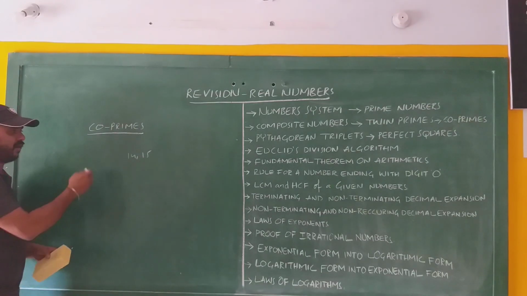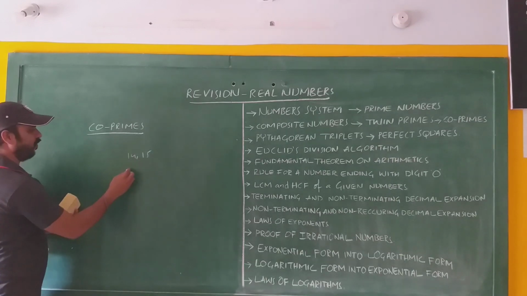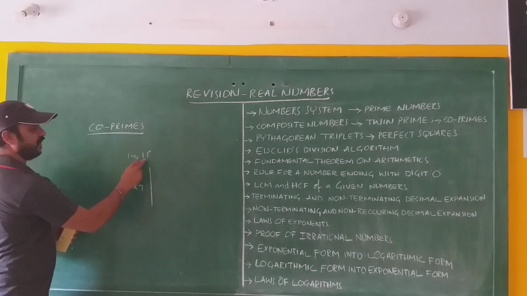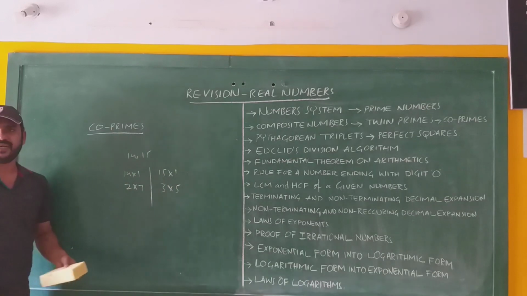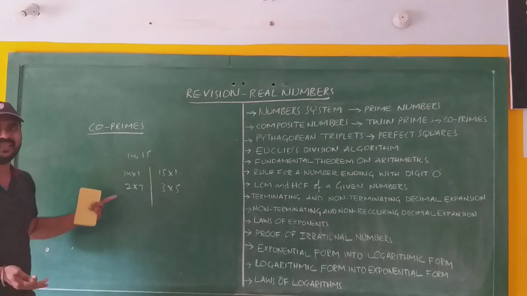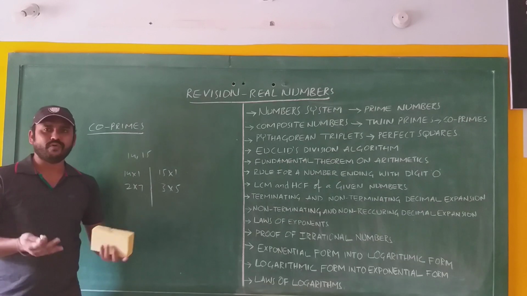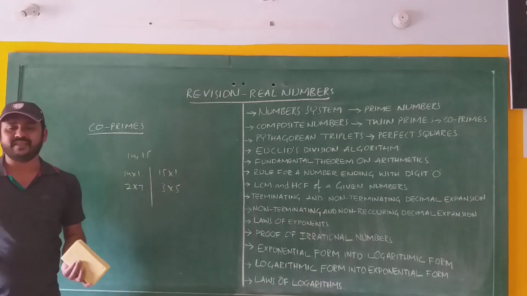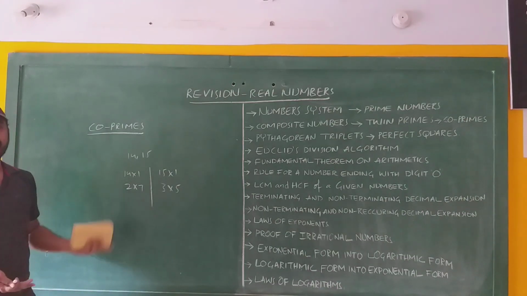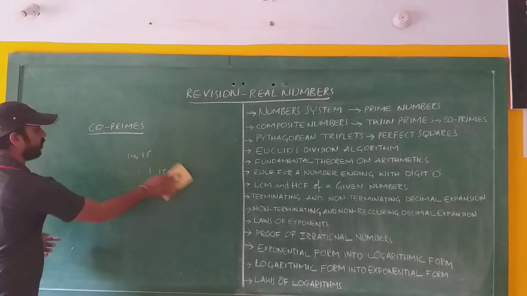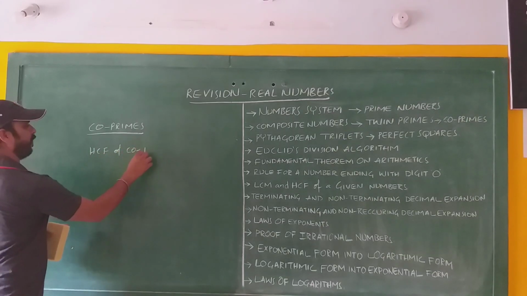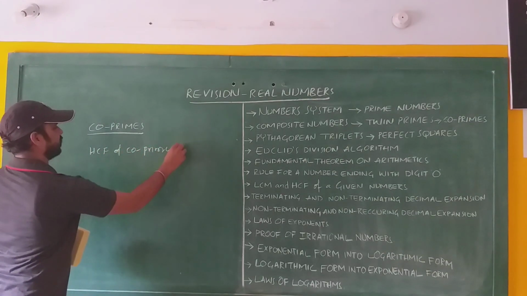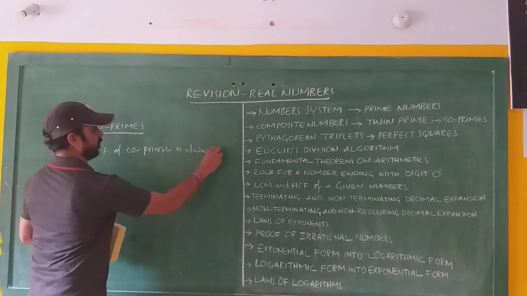Do they have any common factor other than 1? There is no common factor other than 1. That means simple: if two numbers have no common factor other than 1, then the two numbers are called co-primes. And remember, the HCF of co-primes is always 1.